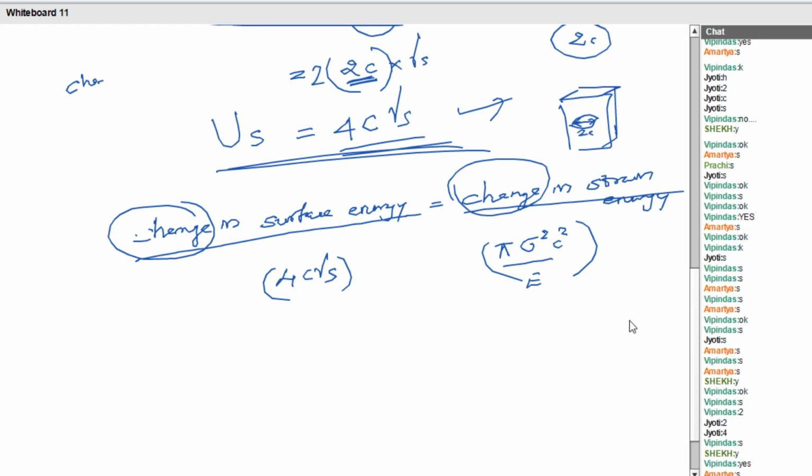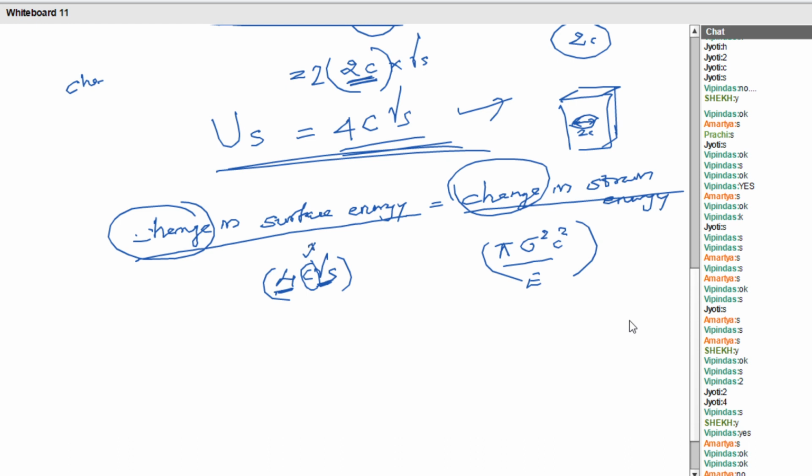All of you listen carefully. Among this, will the 4 vary? No. What about the gamma s? Will that value vary? No. What about the value of c? Yes, the crack length may vary.